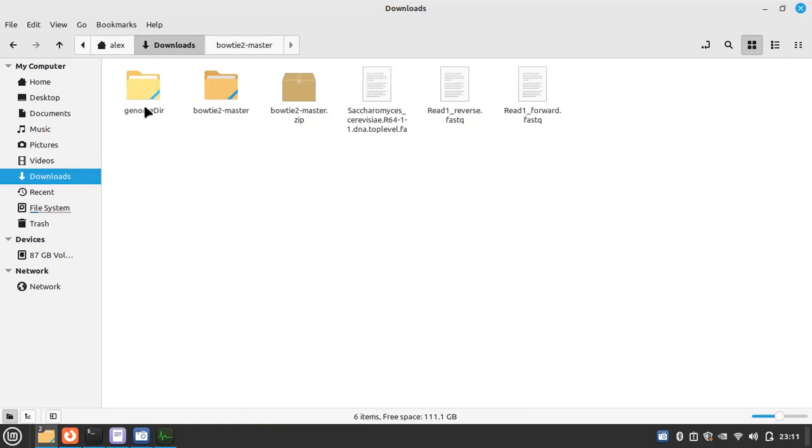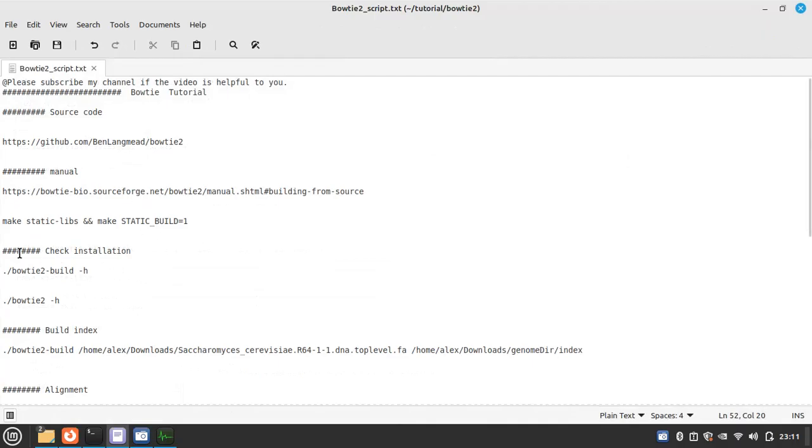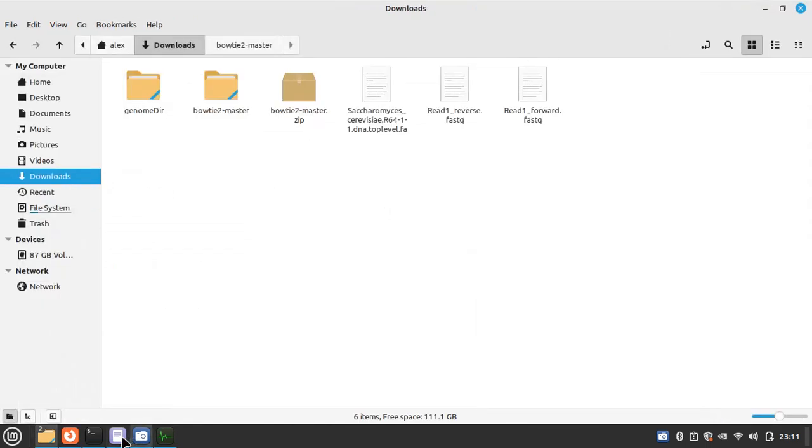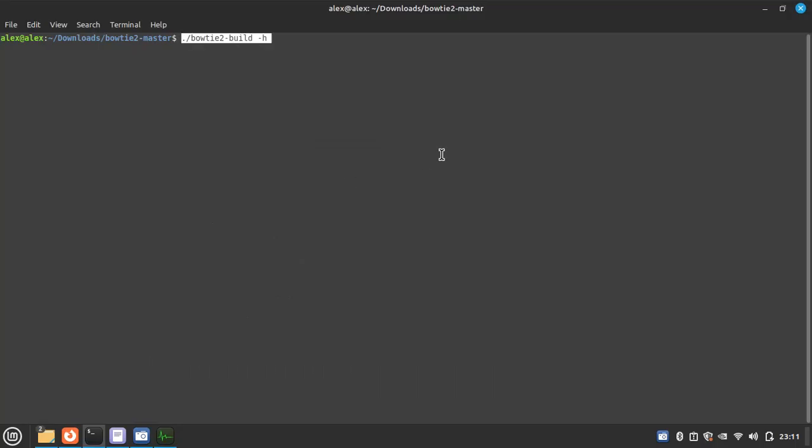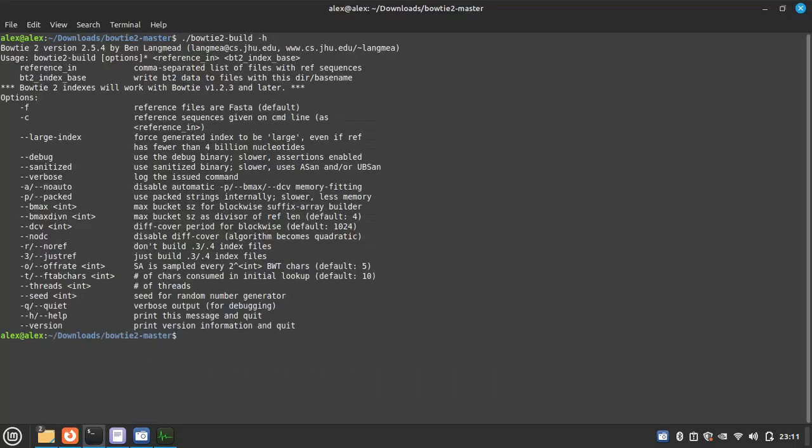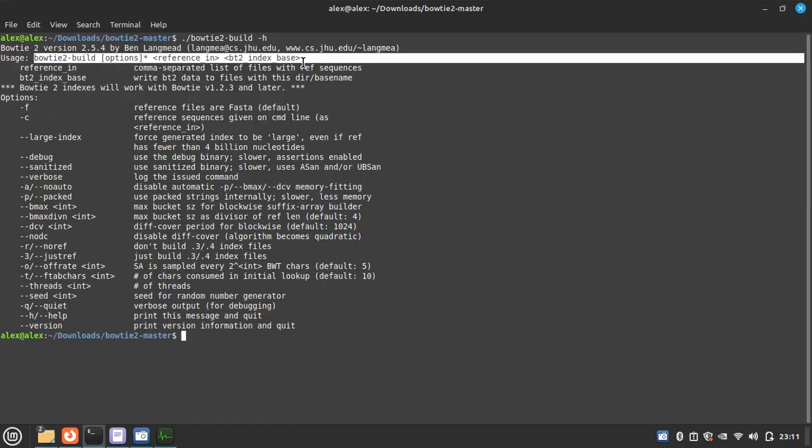This folder is for the index. We can first check the help. Okay, so now the script is bowtie2-build, then option, then reference, followed by the index.